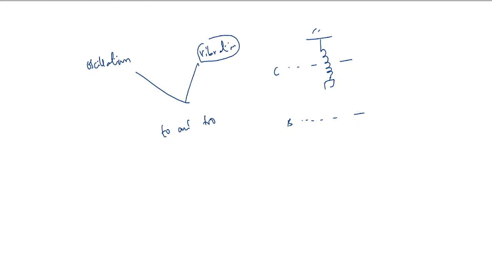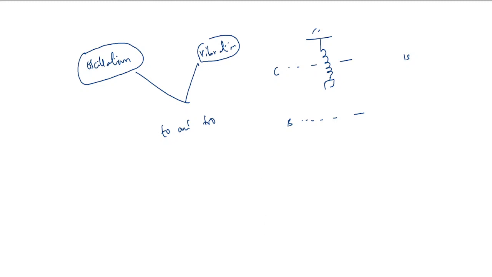Now, if you take a time period, for example 1 second, and find out how many times it oscillates, that's called frequency. So the number of oscillations done in 1 second is called its frequency. If the frequency is small, that's called oscillation. If the frequency is high, then it is called vibration.